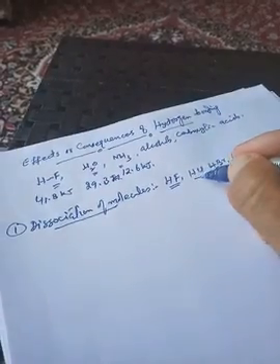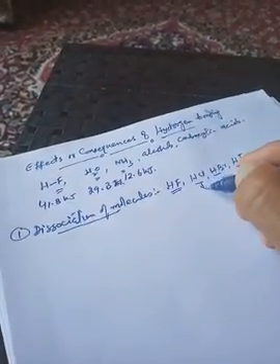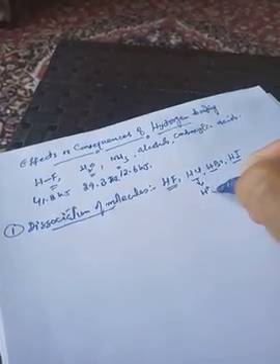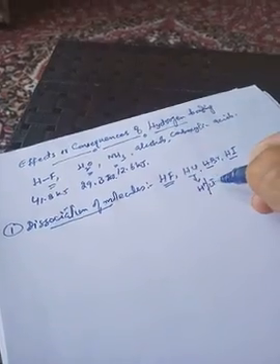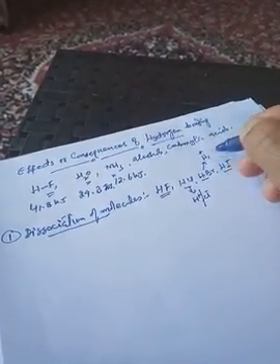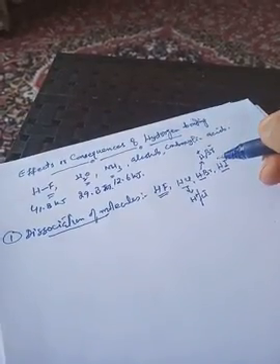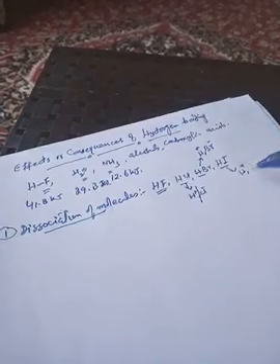When we dissolve HCl or HBr or HI in water, these molecules dissociate to form H+ and Cl−. HCl dissociates to form hydrogen ion and Cl− ion. In the same way, HBr dissociates to form H+ ion and Br− ion. Hydrogen iodide dissociates to form H+ ion and I− ion.